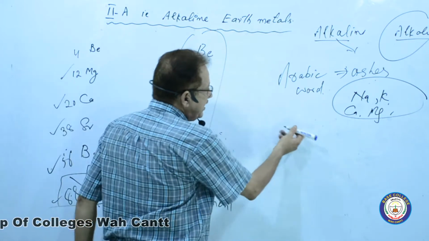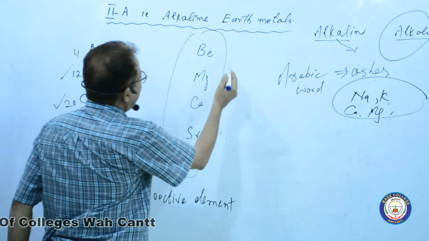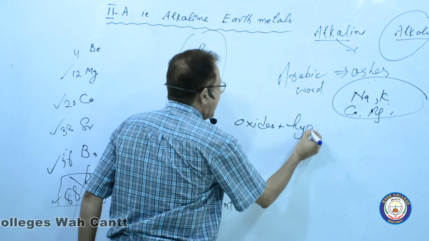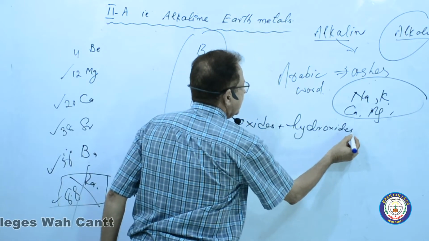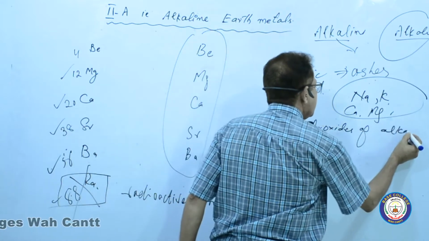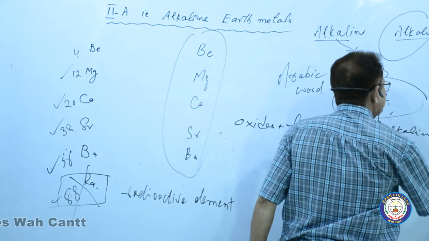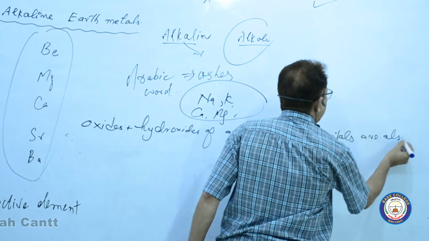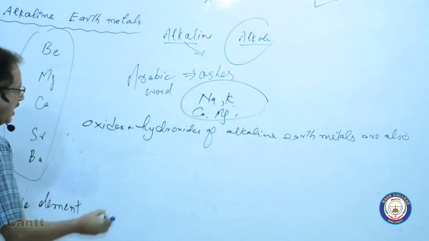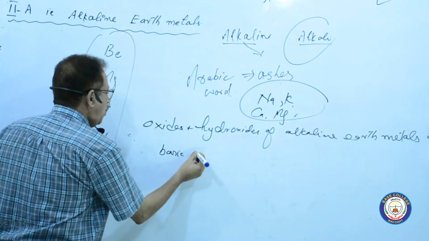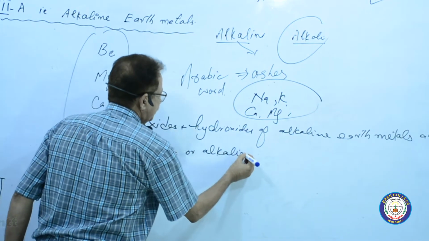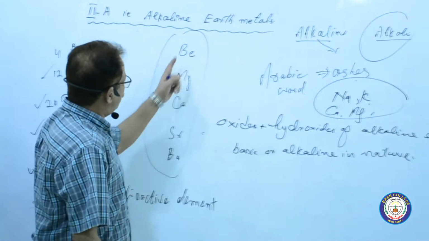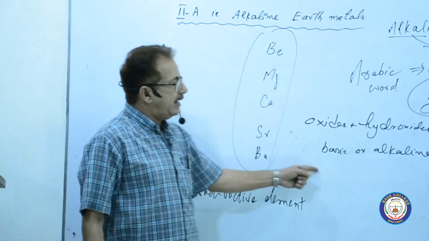Another reason: like alkali metals, the oxides as well as the hydroxides of alkaline earth metals are also basic or alkaline in nature. That's why these are also named as the alkaline earth metals.